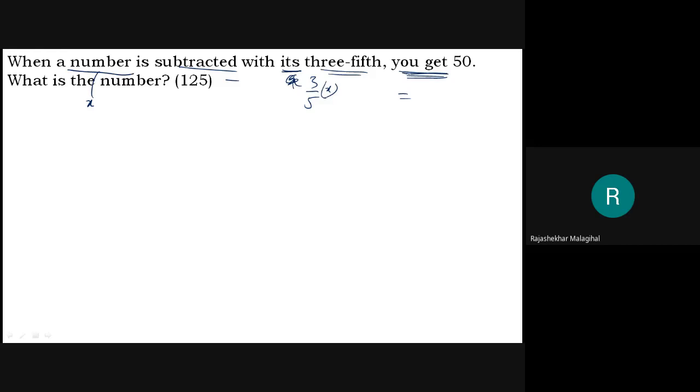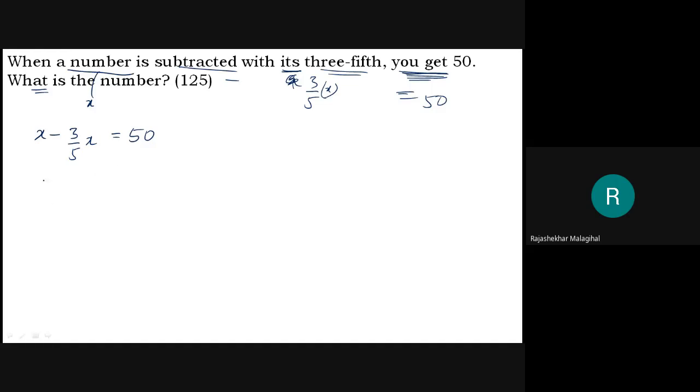So what will be the equation? x, a number, is subtracted with 3/5 of that number, equal to 50. Then what is the number?